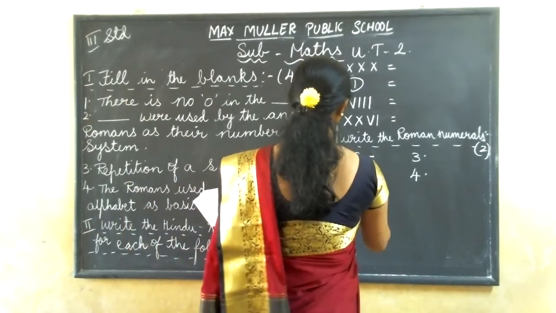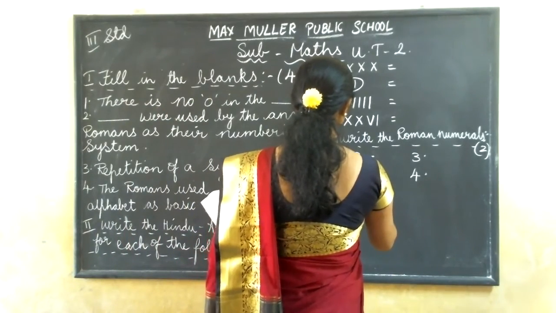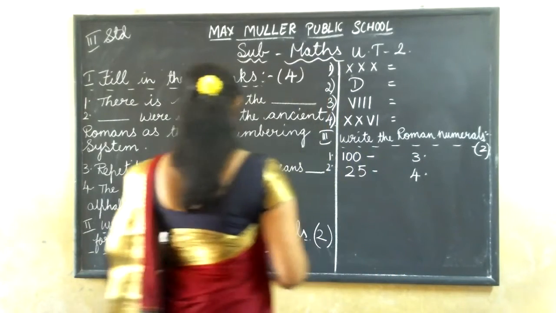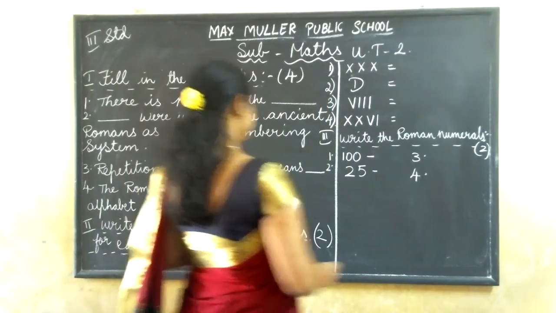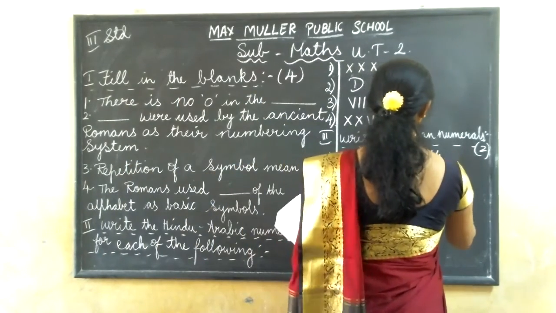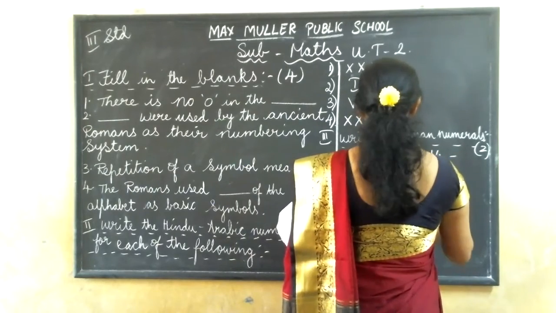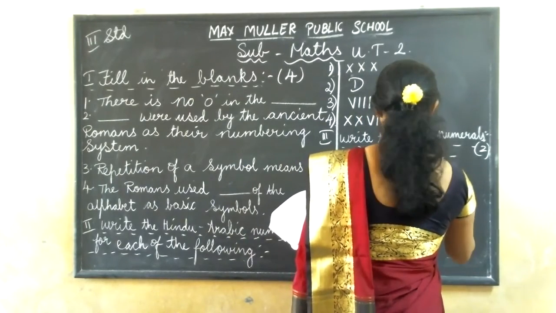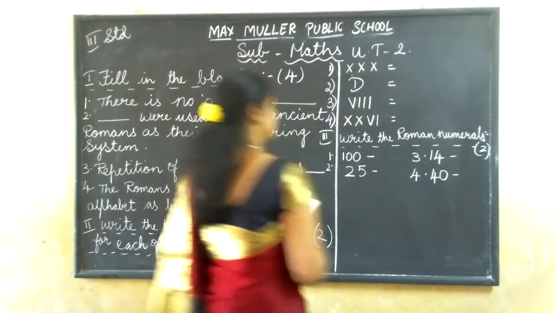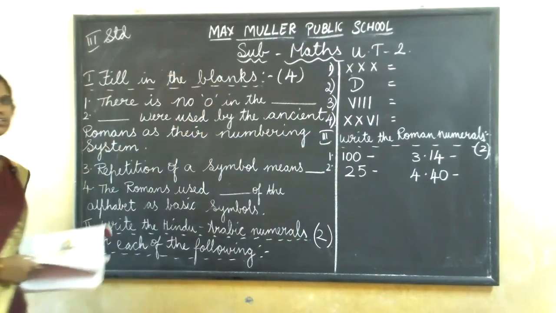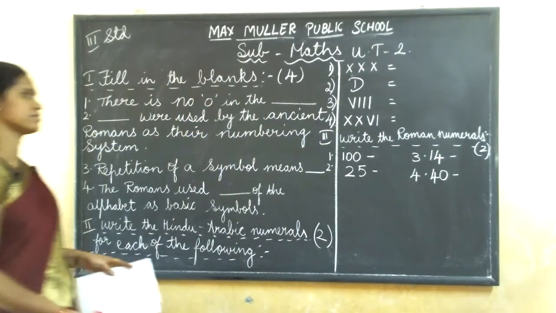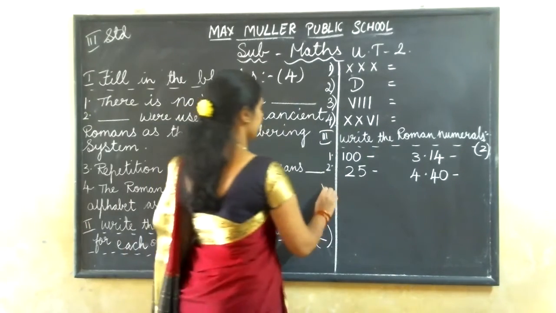Second one, 25. Third one, 14. Fourth one, 40. Next, fourth main.